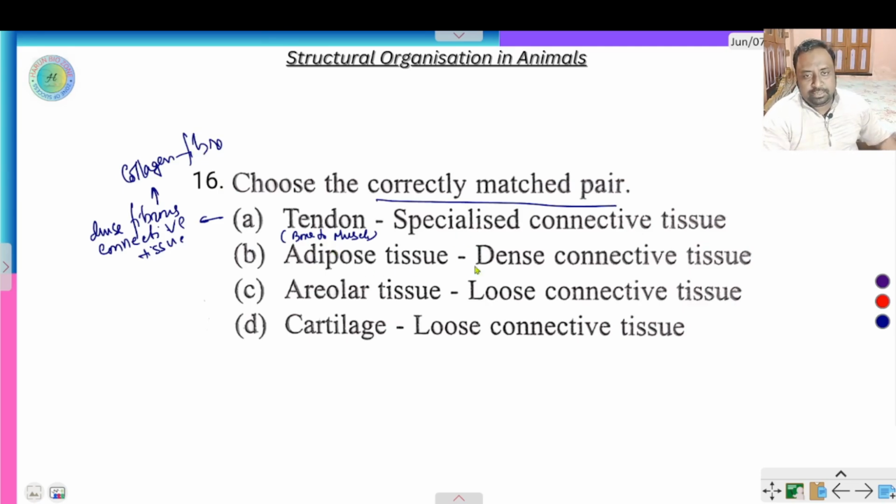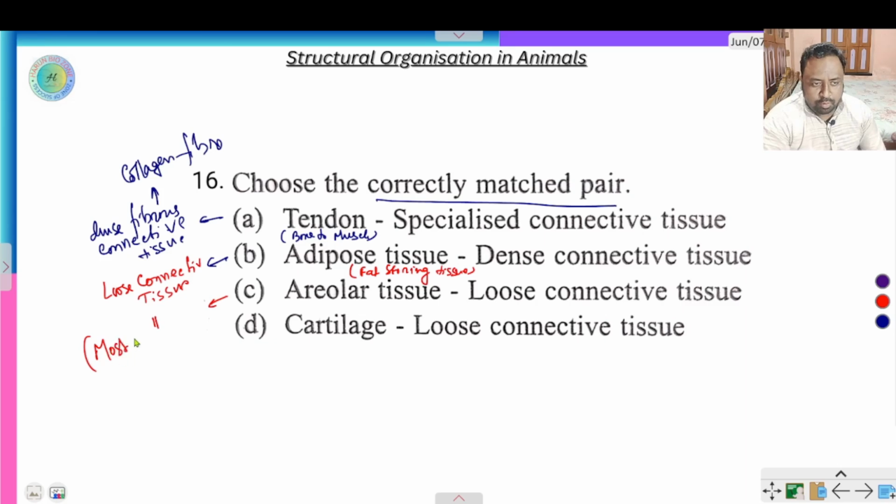Adipose tissue is loose connective tissue. Adipose tissue is a fat storing tissue. Areolar tissue is the most widely distributed loose connective tissue. This is also loose connective tissue and the most widely distributed tissue.